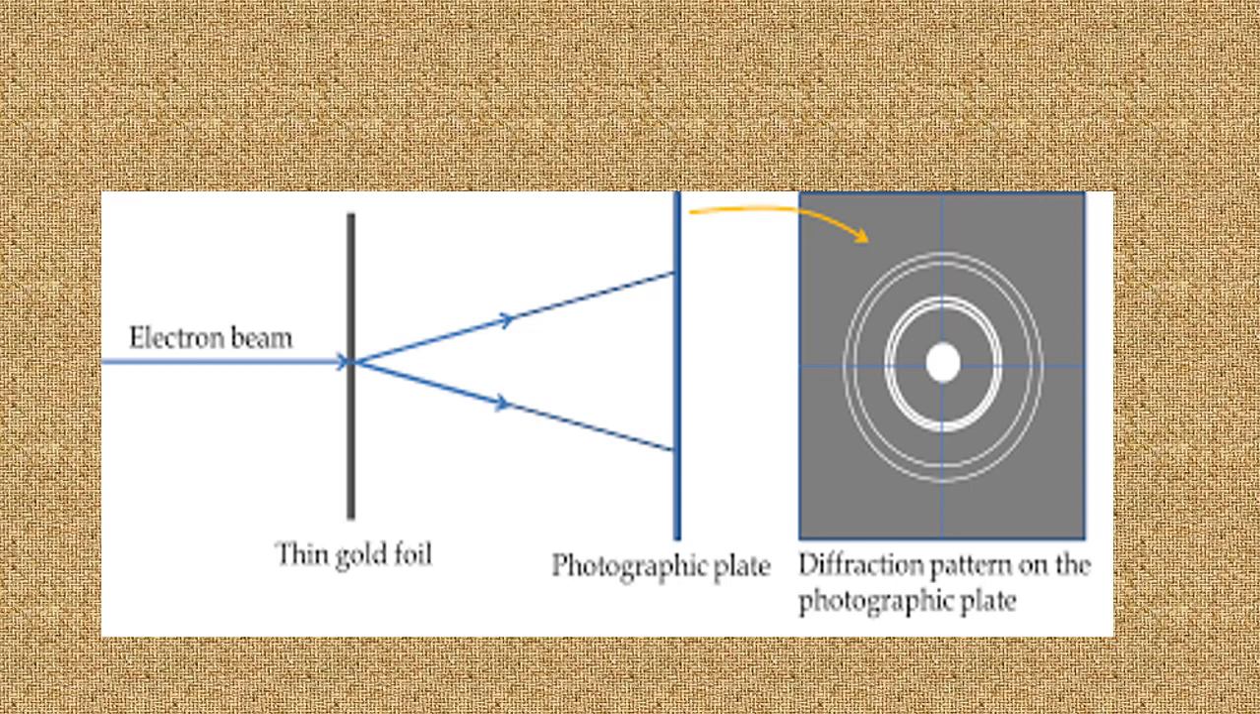Clearly this experiment demonstrates that the electron beam behaves as a wave, since diffraction patterns can be produced only by waves.